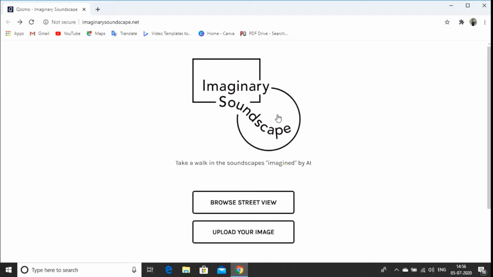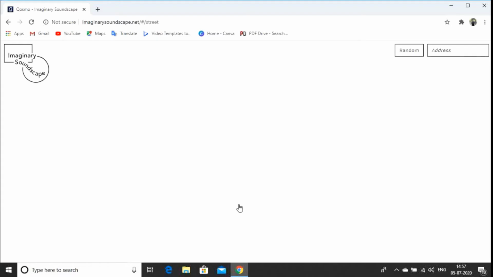Now, imaginary soundscape is basically based on complete imagination, and that imagination is given to you by artificial intelligence. AI is a very important tool, and now we will look at how this experiment works. Clearly you can see there are two modes here. One is browse street view and one is upload your image. This can be uploading any custom image of any landscape you want. Now we'll just go for the browse street view.